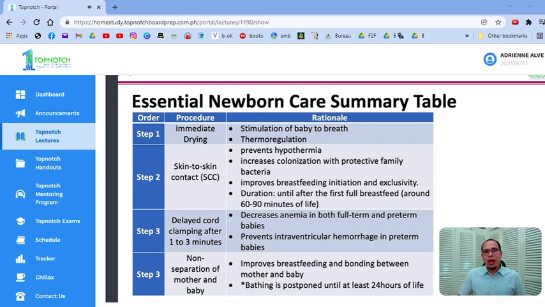That's very important. Okay? And when they ask you in the exam, how long should you do your skin to skin contact? The answer is around 60 to 90 minutes of life. Okay? Doc, paano pag nasa choices 60 sa 90? Your answer would be 60 minutes because more references would say that it's 60 minutes.